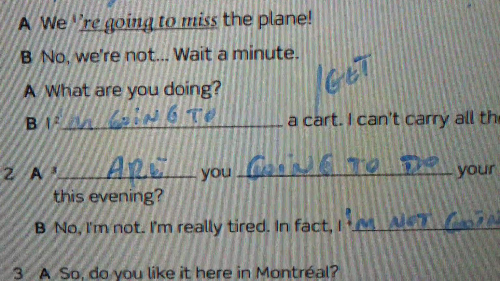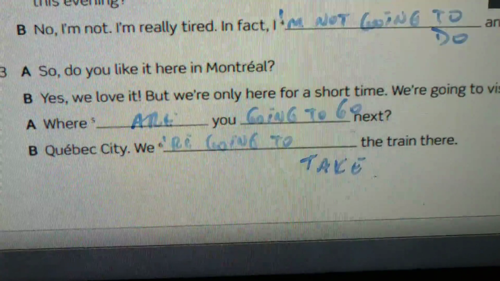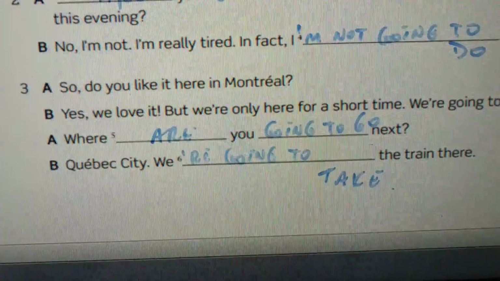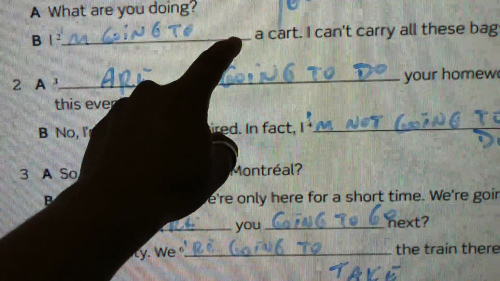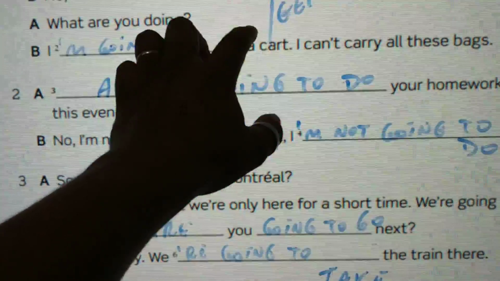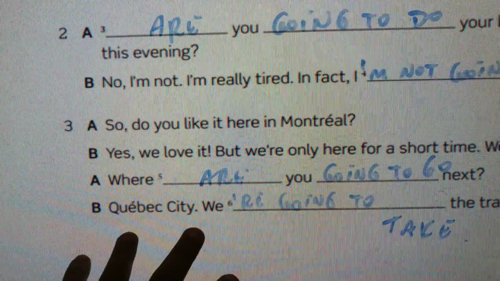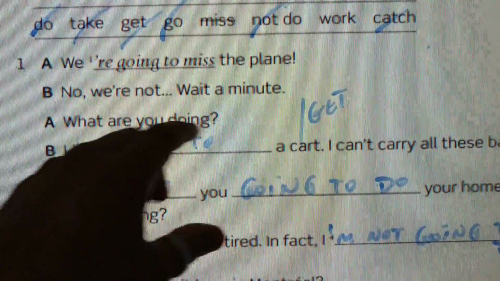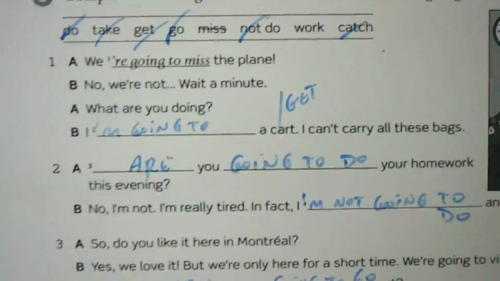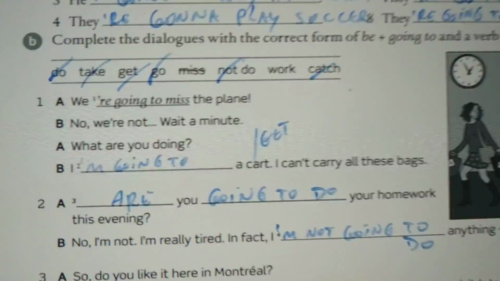I'm going to get a cart. And here, I'm going to say take. Just because it's more usual, okay? But there's no problem. The problem is if I just repeat, okay? I should not repeat one or the other here. So Quebec City, we're going to take the train there. There you go. So we didn't use the verb work and catch, for example.